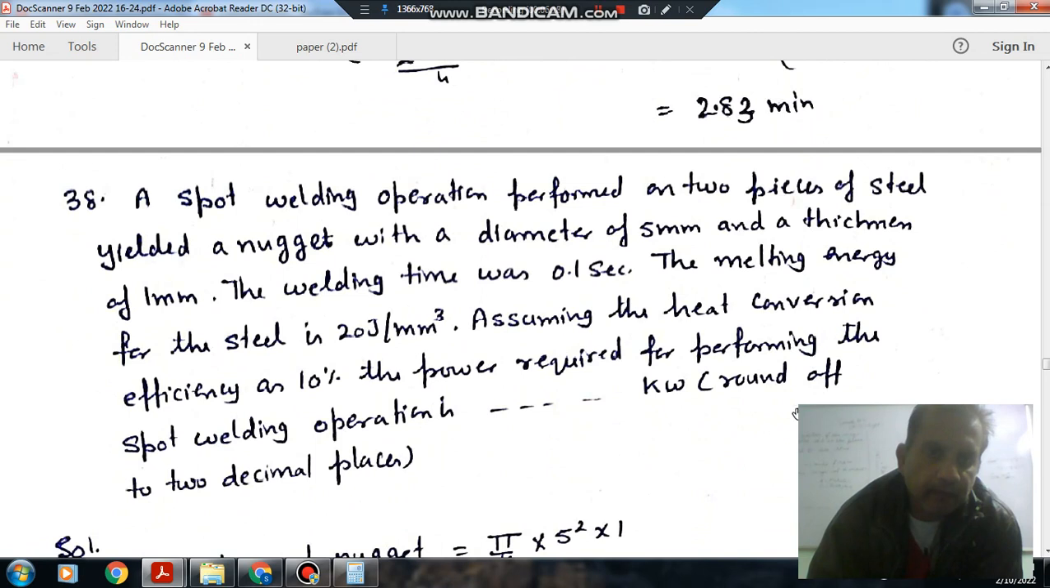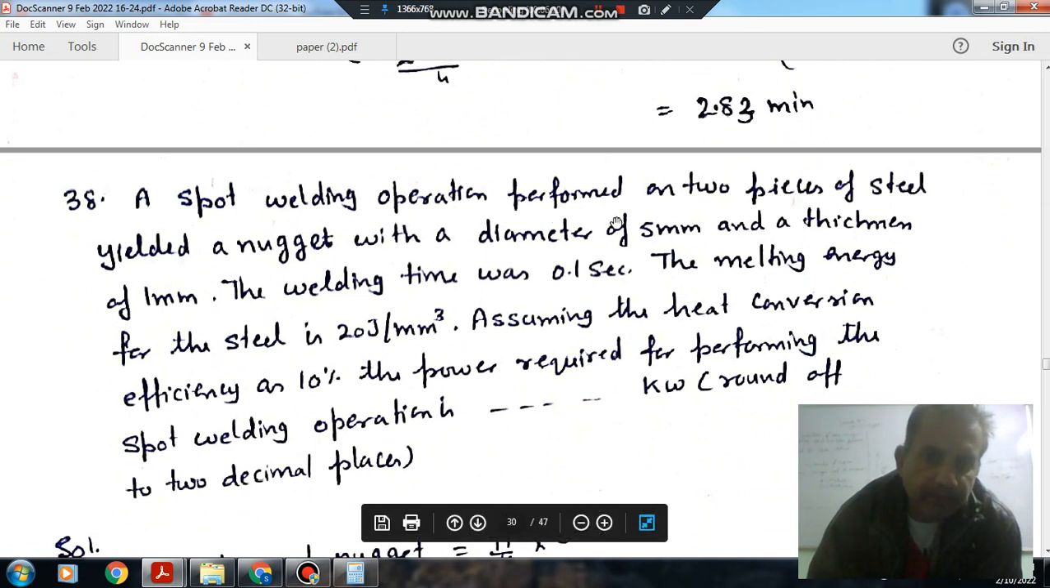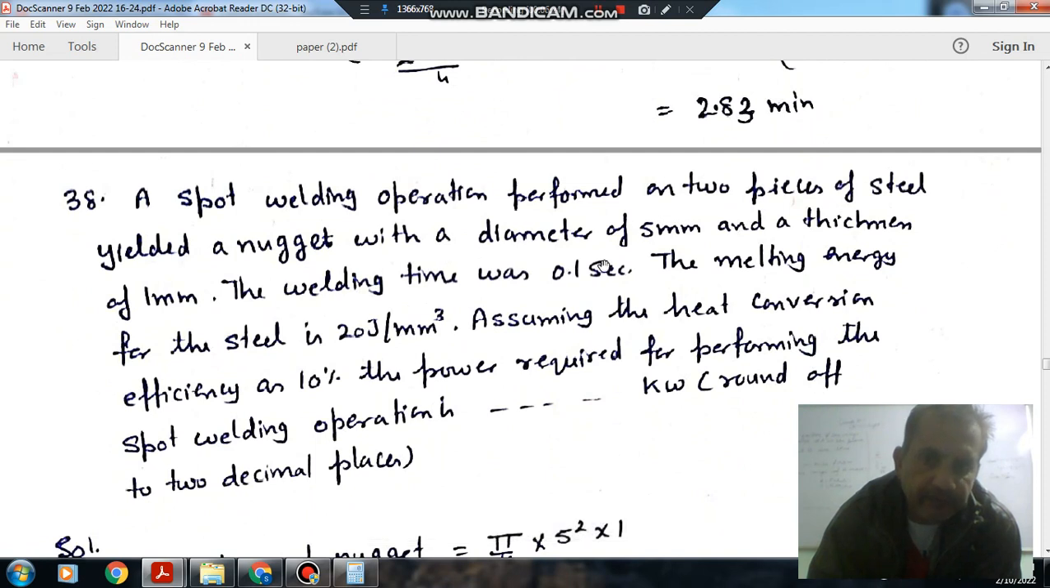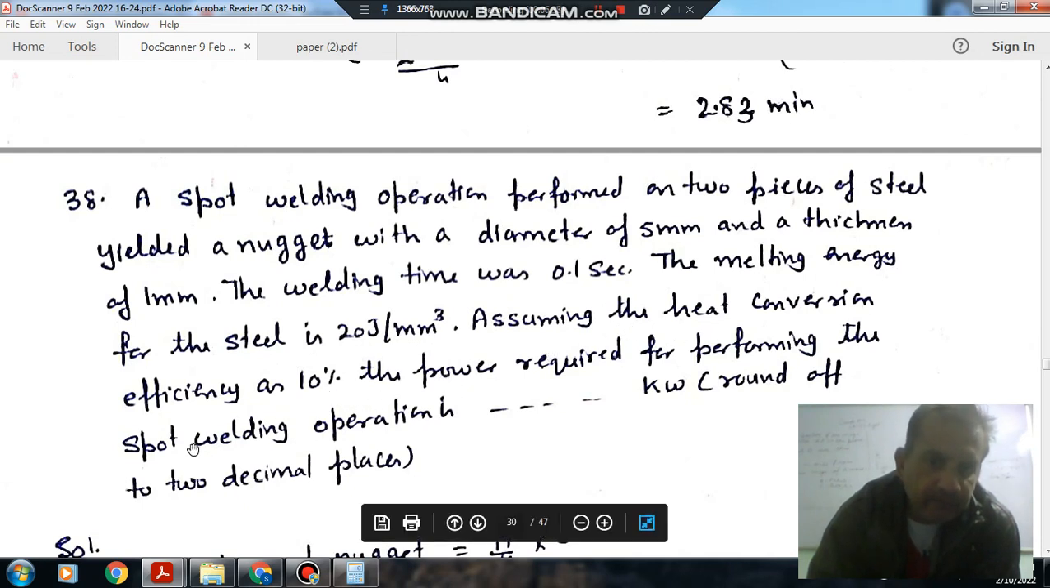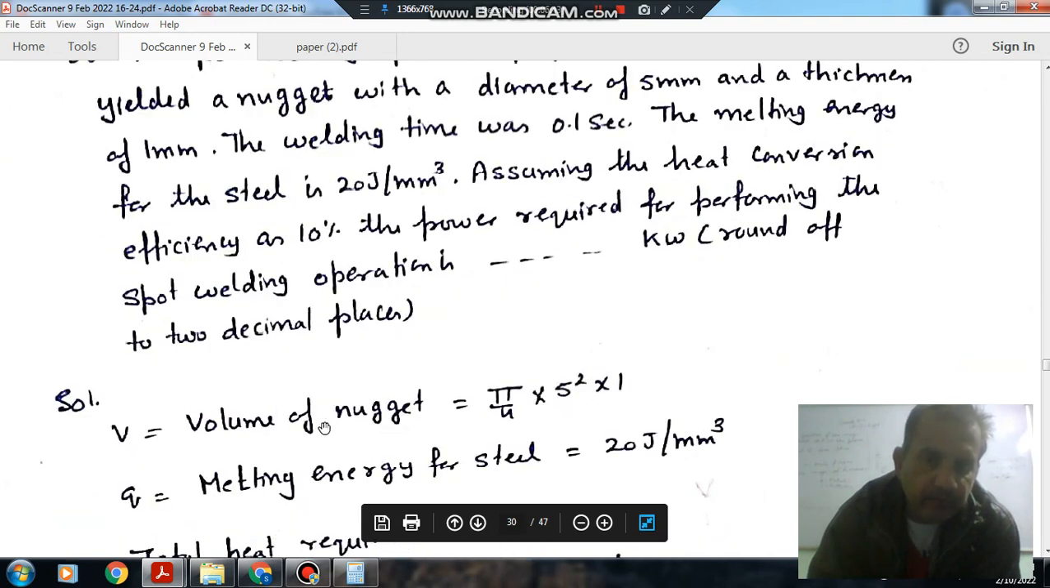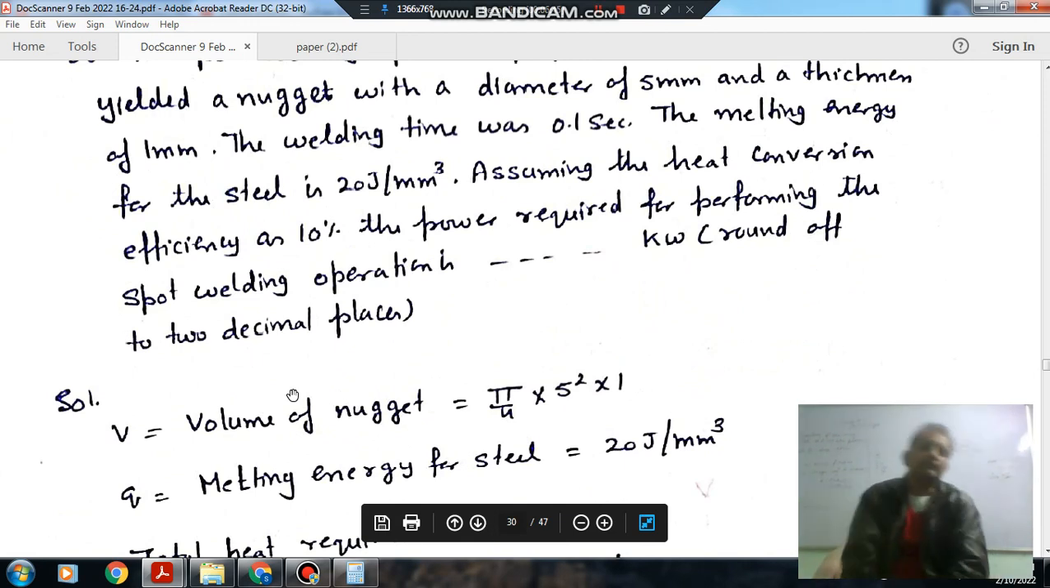Next, a spot welding operation performed on two pieces of steel yielded a nugget with a diameter of 5 mm and thickness of 1 mm. The welding time was 0.1 second. The melting energy of the steel is 20 joules per mm cube. Assuming the heat conversion efficiency as 10%, the power required for performing the spot welding operation is dash kilowatt, round off to 2 decimal places.